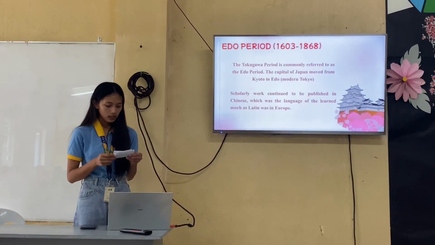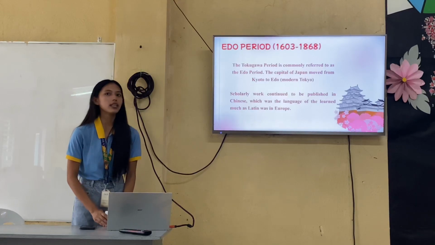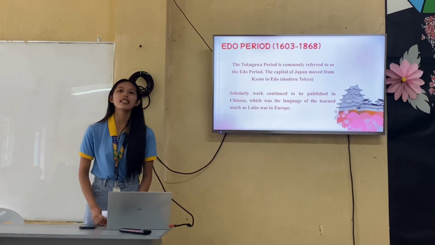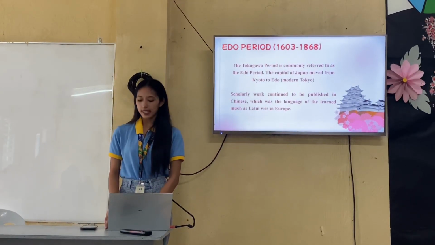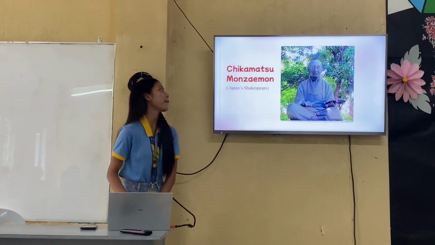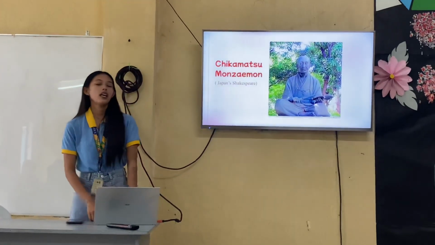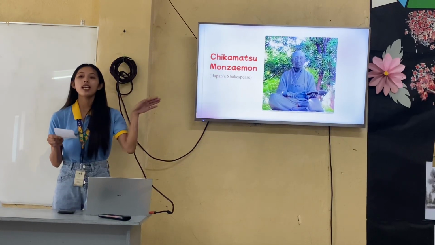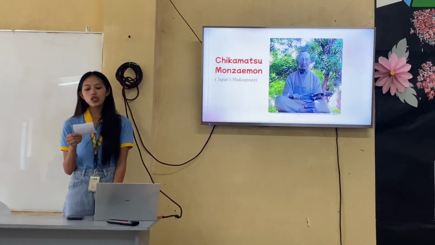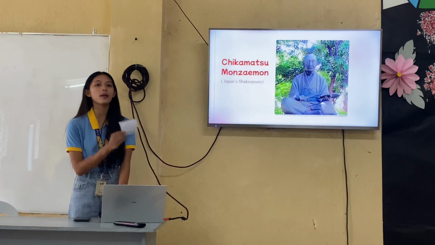So next, did you know that if English literature has William Shakespeare, Japanese literature also has Chikamatsu Monzaemon. Chikamatsu Monzaemon, he is a kabuki dramatist, also known as the Japanese Shakespeare.